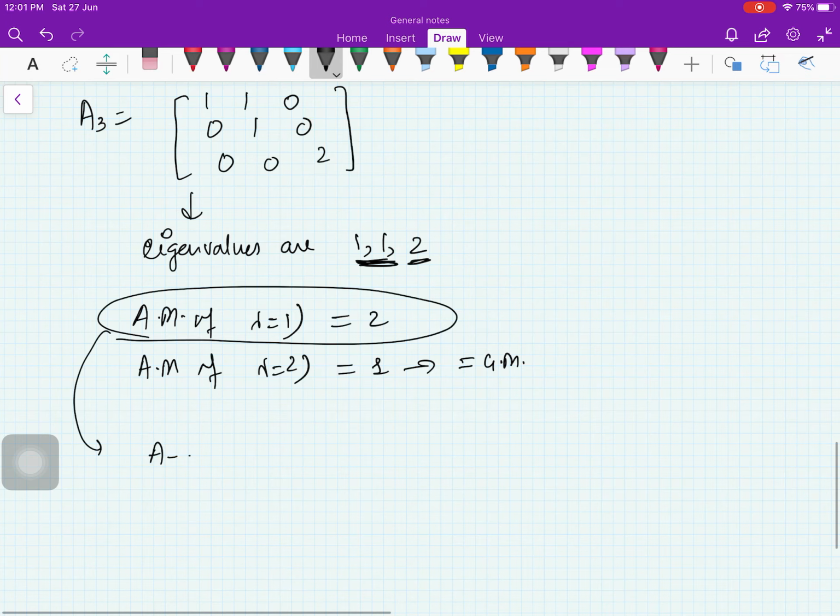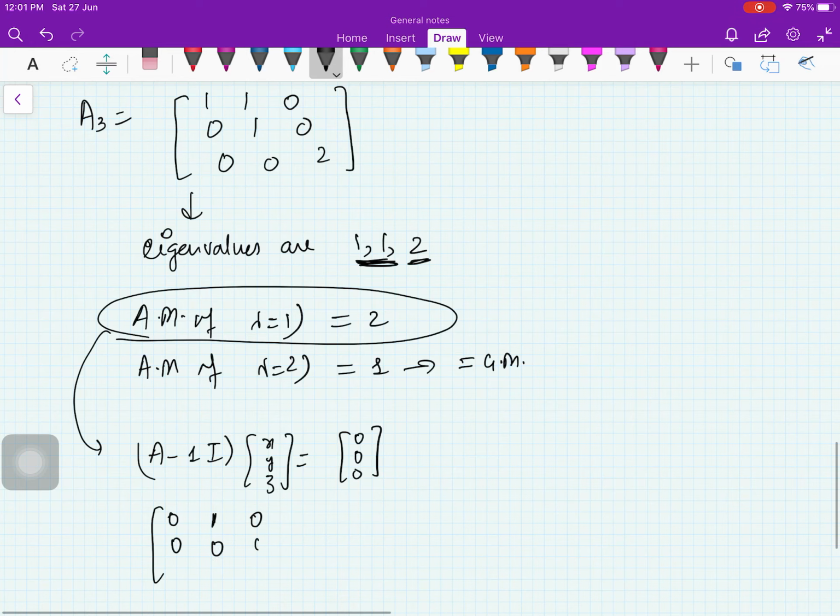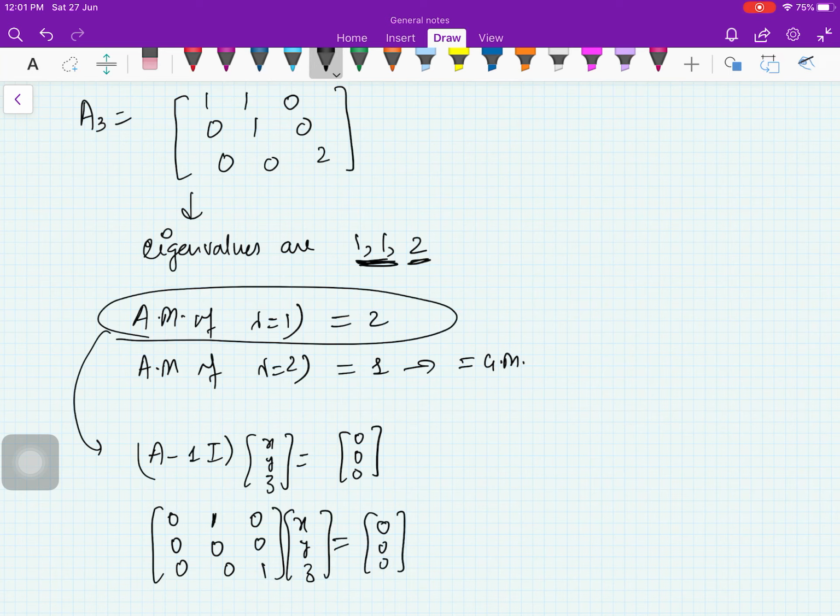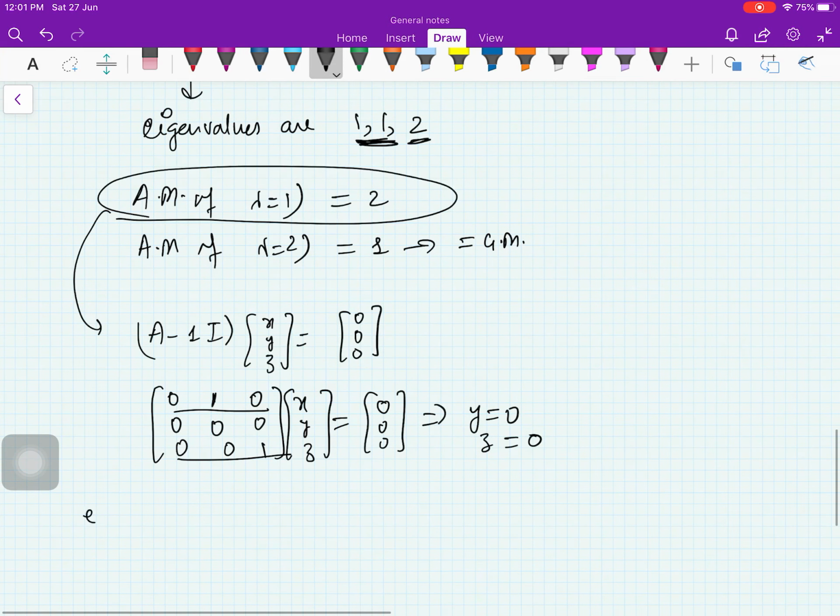So for that we need to check A minus 1 times I, times x y z, equal to 0 0 0. What you'll get is 0 1 0, 0 0 0, 0 0 1, times x y z, equal to 0 0 0. The first equation gives you y equal to 0 and the last equation gives you z equal to 0.